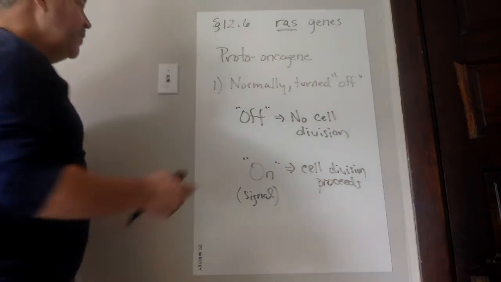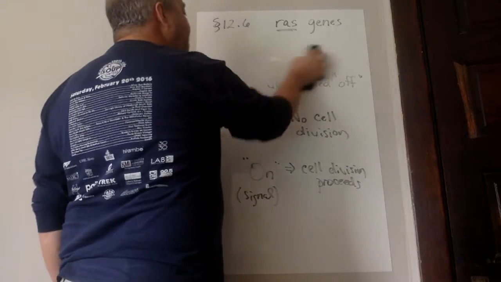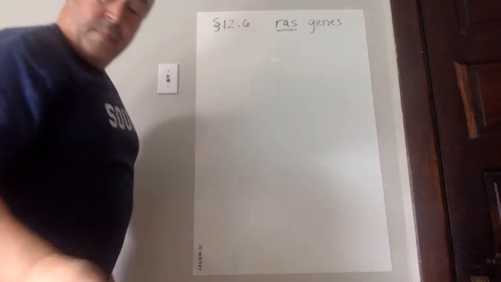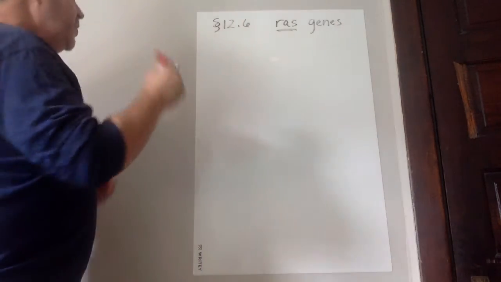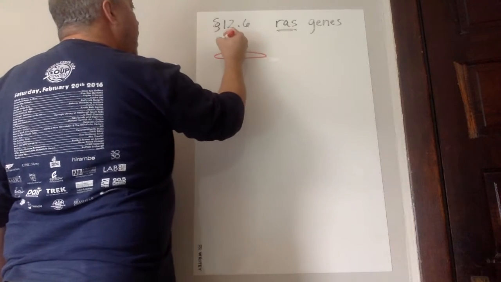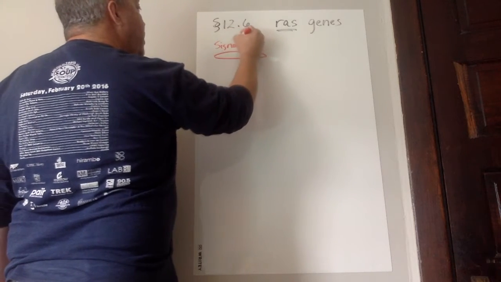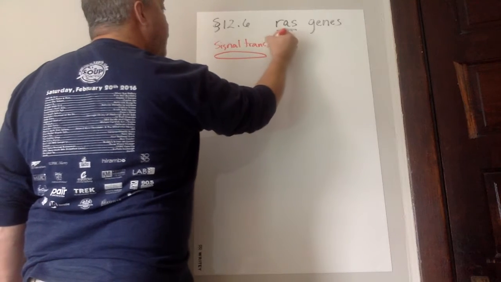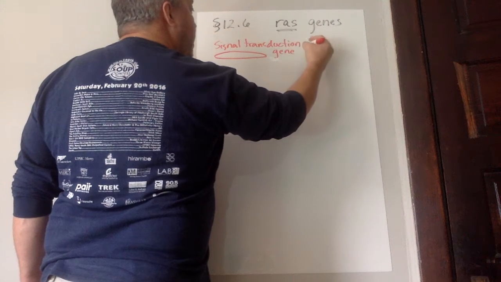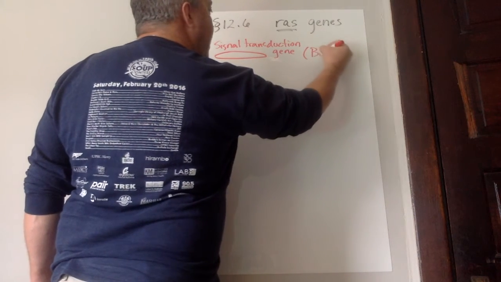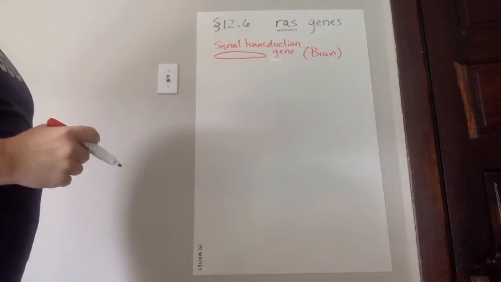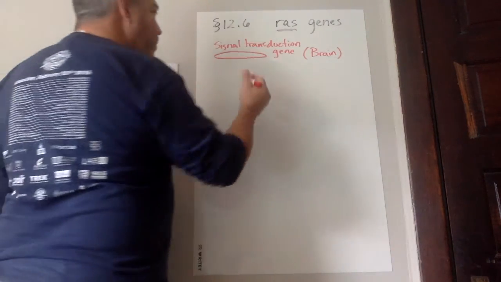So how does this go about? How does this RAS gene go about turning on cell division? So typically, we're going to start with a signal transduction gene. This is something that's happening up in the brain. These are your growth hormones. So these are going to typically produce proteins that will then travel through the body.